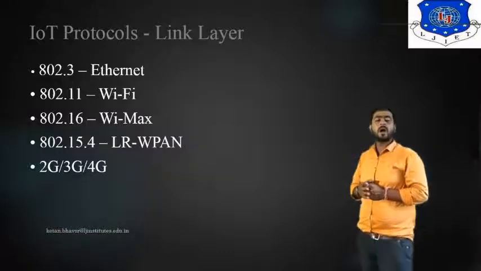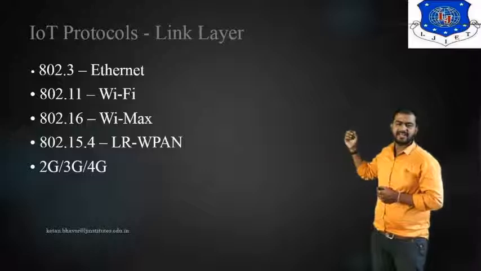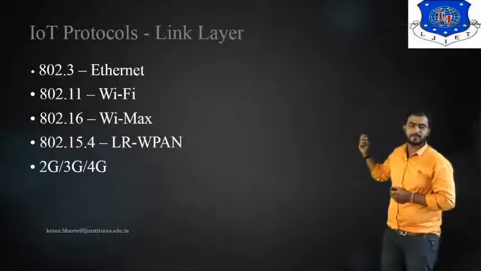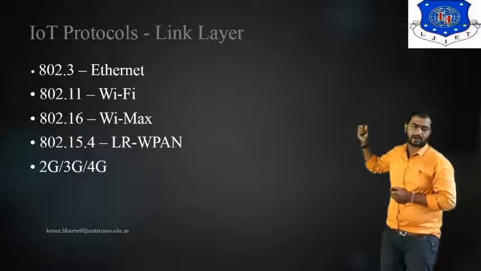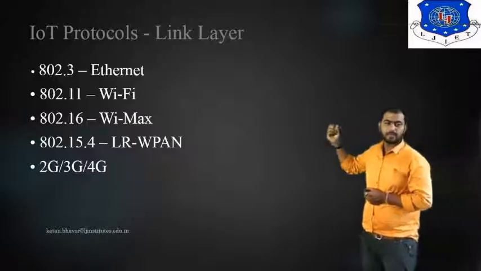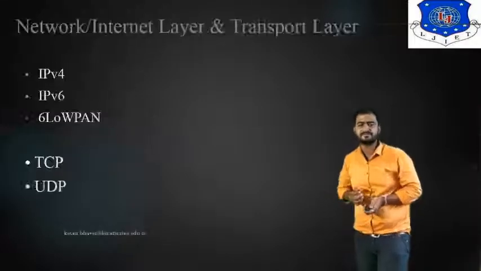Now we discuss a few IoT protocols for the link layer: 802.3, 802.11 Wi-Fi, 802.16 WiMAX, 802.15.4 LoRa or LR-WPAN, and 2G, 3G or 4G networks for providing communications.